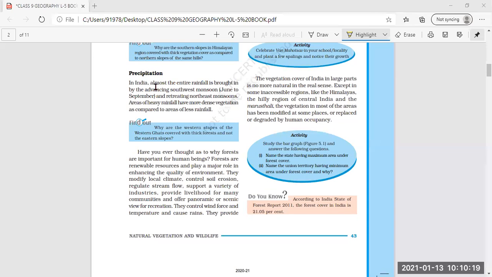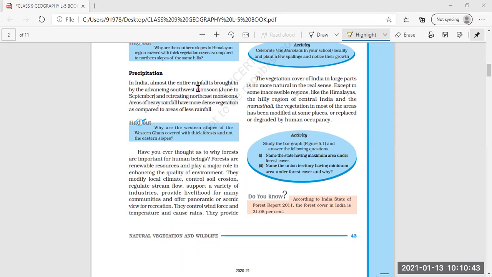Now, coming to the precipitation. In India, almost the entire rainfall is brought in by advancing southwest monsoon. That means in India, almost all the rainfall is brought by the advancing southwest monsoon season, in the monsoon season only.